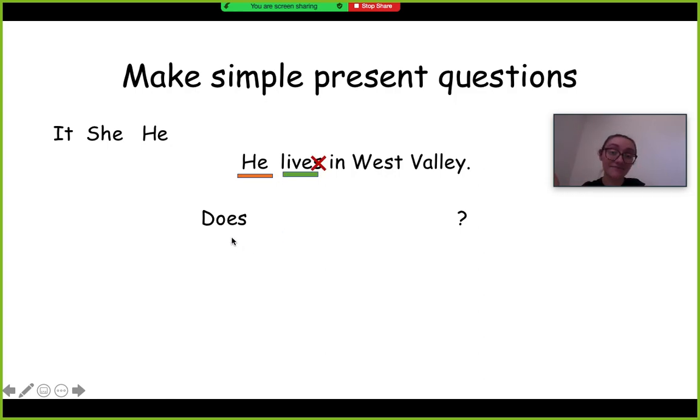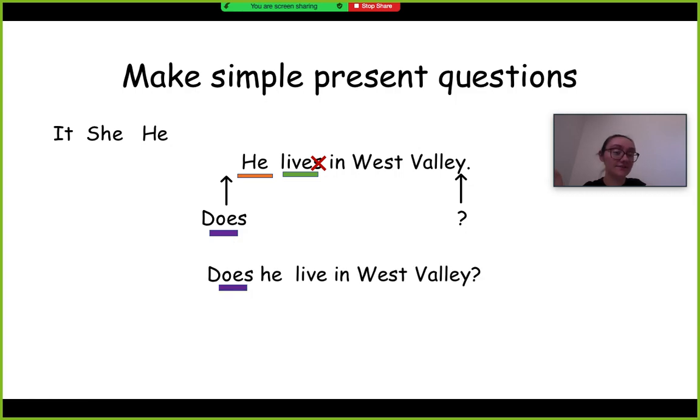Does. We get rid of the S on the verb and we put it after do. Does he live in West Valley? We made it a question. And all we had to do was put does at the beginning of the sentence in front of the subject. And we just leave the subject and the verb, the simple verb, right where they're at.